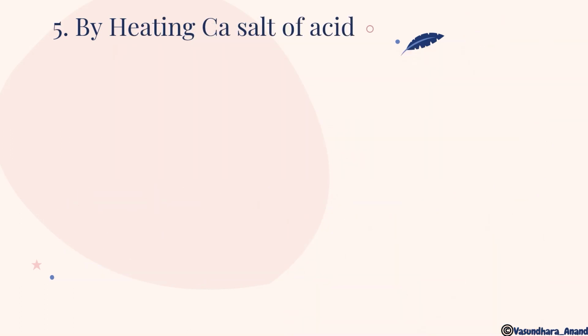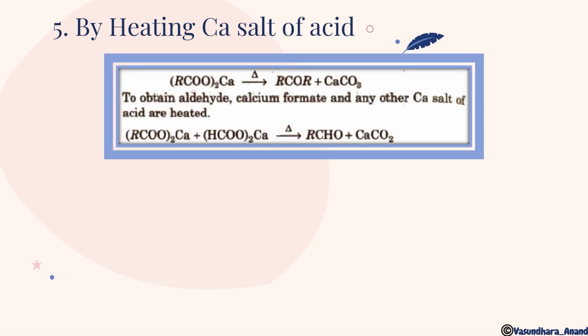Now the next thing is heating the calcium salt of an acid. If we heat the calcium salt of any acid, it will give you aldehydes, ketones and so on. To obtain acetaldehyde or any aldehyde, we have to use calcium formate and any other salt of an acid. If you want an aldehyde, one component must be calcium formate and the other can be any salt. You can take formate, you can take acetate, any other. It will give you an aldehyde.